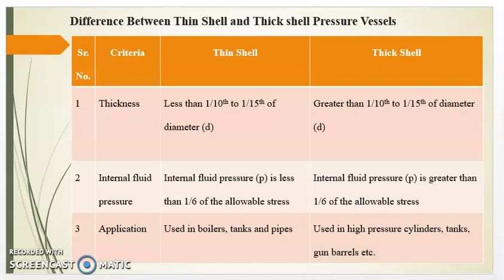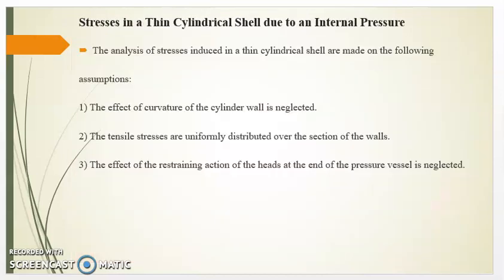Second criteria is internal fluid pressure. In case of thin shell, internal fluid pressure P is less than 1/6 of the allowable stress. In case of thick shell, internal pressure P is greater than 1/6 of the allowable stress. Third is application. Thin shell or thin pressure vessels are used in boilers, tanks and pipes, whereas thick shells are used in high pressure cylinders, tanks and gun barrels, etc.